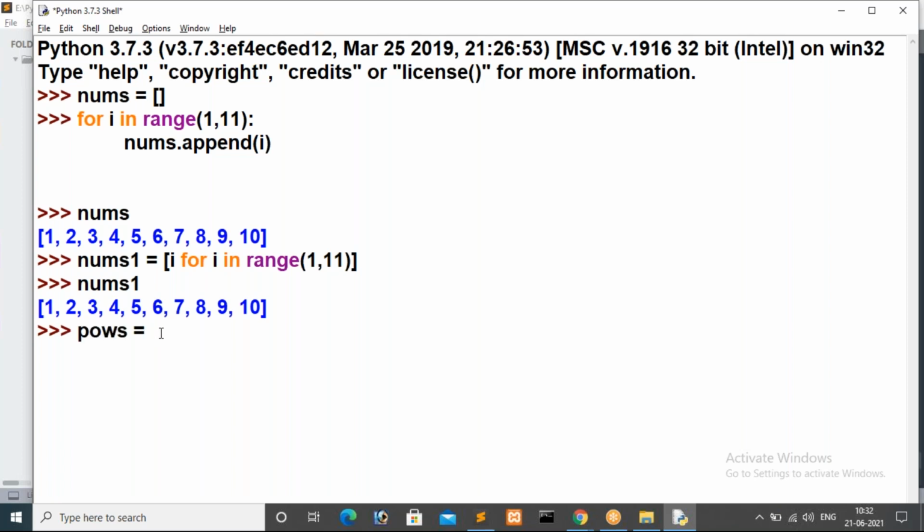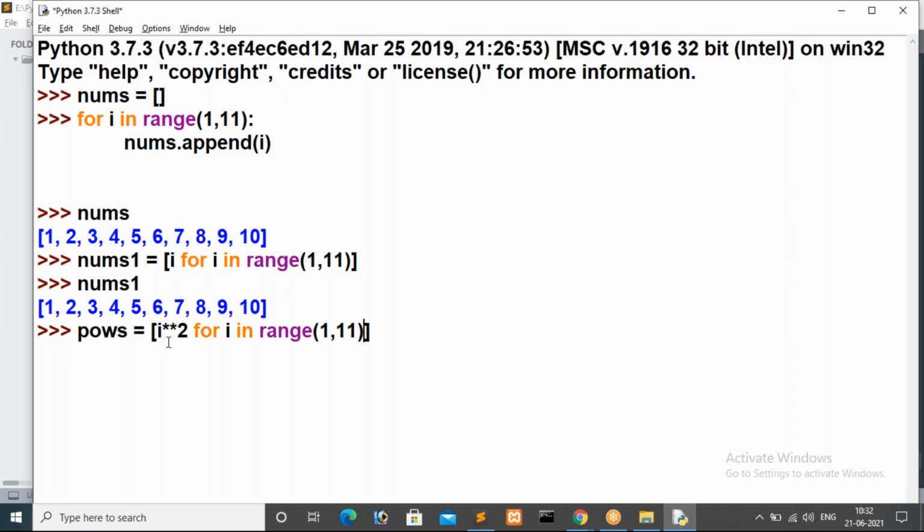Powers is equal to, we are going to implement list comprehension, so list brackets, index brackets you have to specify. There I have to store powers. Now how can we specify powers? I double star 2, that is power 2. I is the variable. Before storing I value, I want to make that I value as a power. Now for I in range of 1 comma up to 10 values I want to store.